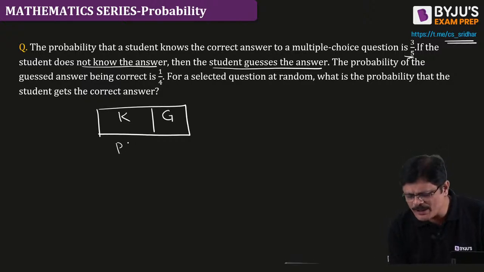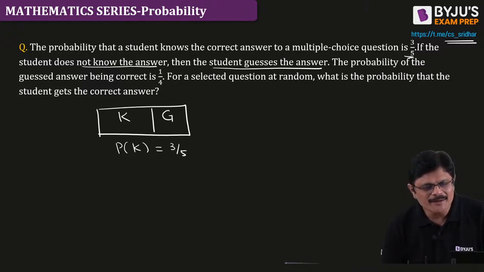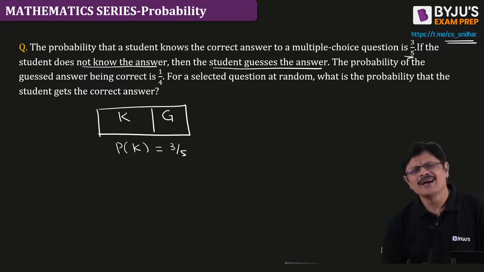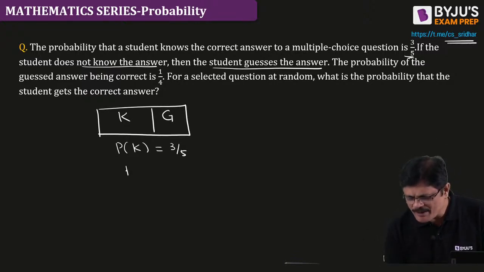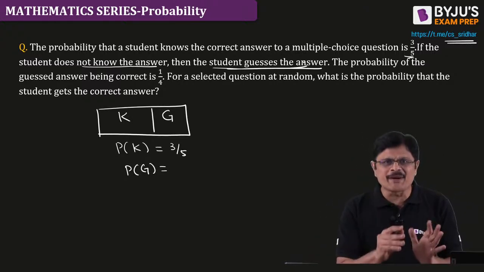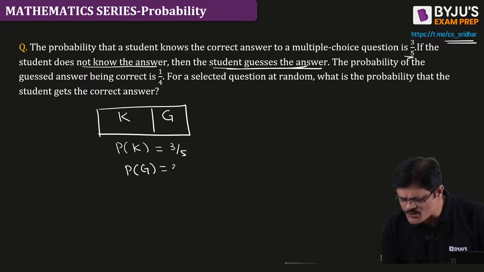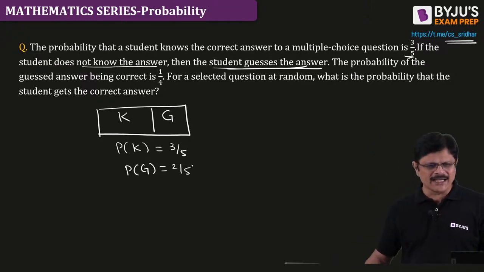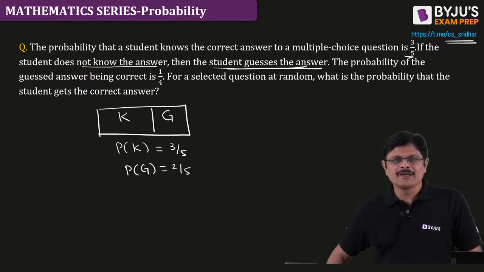So, what is the probability that he knows? 3 by 5. So, what is the probability that he guesses? Because either he should know or he should guess according to the given information. So, the probability that he guesses would be 2 by 5, my dear friends.